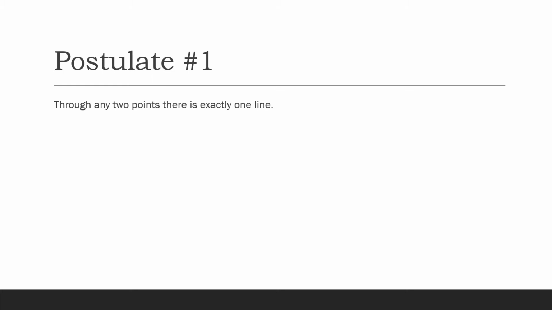So for this unit, we will have a couple postulates, and I'll go through them as they come up. Postulate number 1 would be: through any 2 points, there is exactly one line. So if you see here's A, here's B, there is one line through those 2 points, okay?